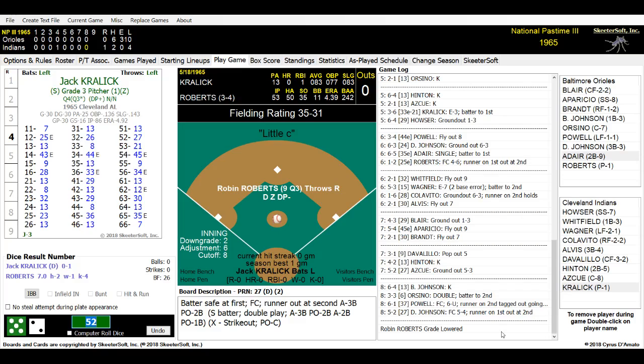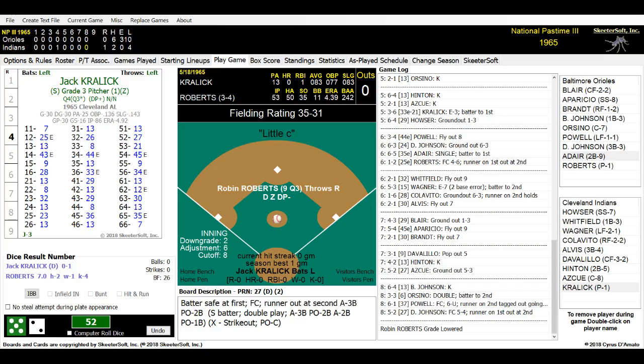We are in the bottom of the 8th inning. This game, for real, in case I didn't tell you guys, for real, this was a 1-0 game by Cleveland. They scored their run in the 6th. It looks like Fred Whitfield hit the RBI, and the catcher Joe Askew made it on. I'm going to say that it wasn't even a double, it was a simple base hit. Let's see what happened here. It was in the 6th inning for Cleveland. I can look it up real quick. Joe Askew, let me see.